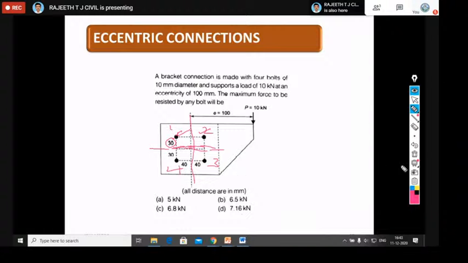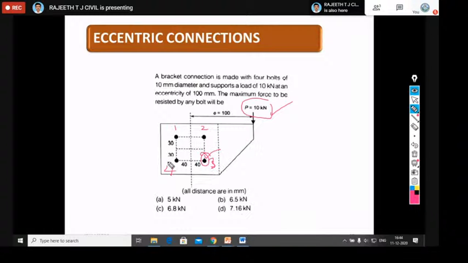There are 4 bolts here. In case of a bracket connection, bolt number 3 will receive more load. This is the most loaded bolt from this 10 kilonewton load because of eccentricity in the bracket connection. You should remember that point also.